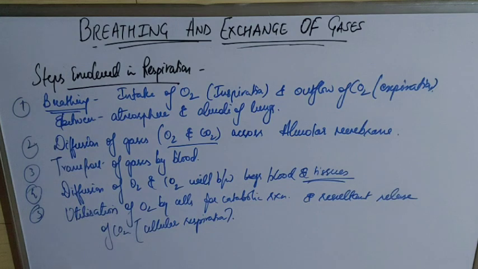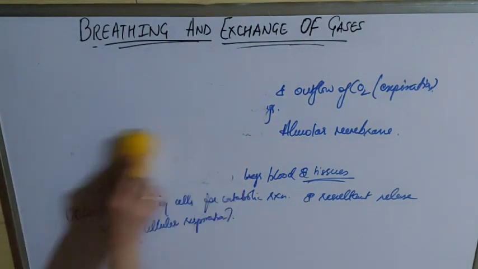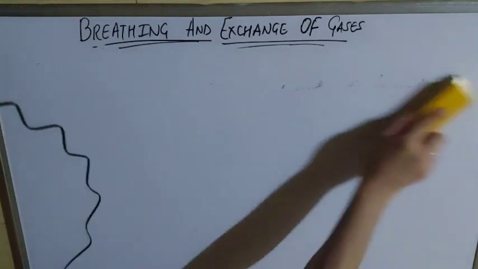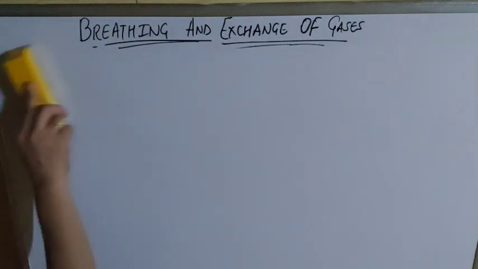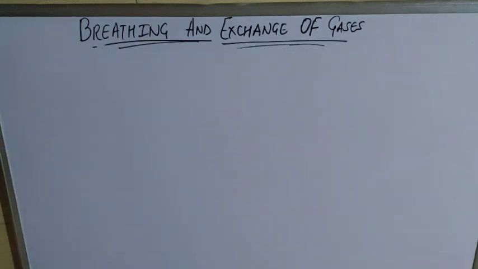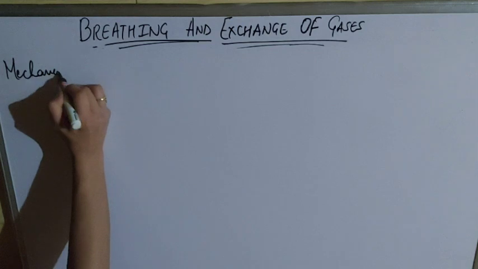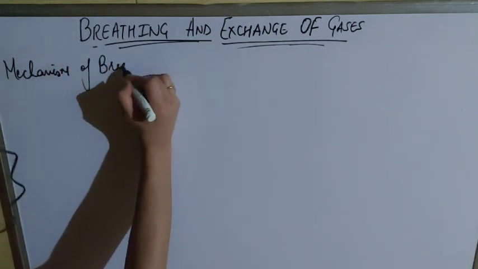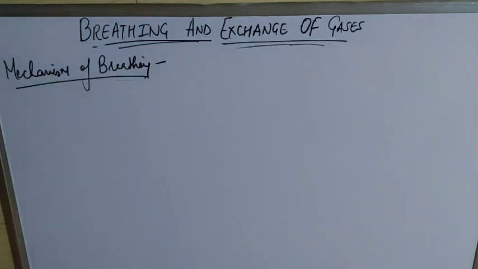Okay, understood? If you know more about respiration, now we move on to the mechanism. The main topic is the mechanism of breathing. That was all just basic info about the lungs and breathing. How does breathing take place? It seems a very simple process, but there is a very complex mechanism behind breathing. So let's study the mechanism of breathing.